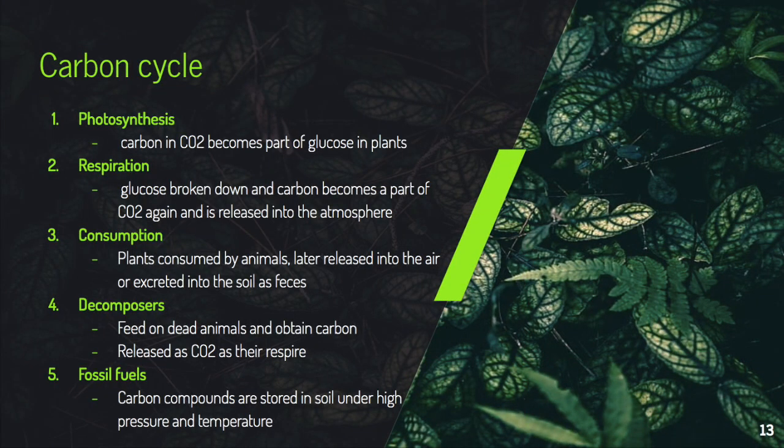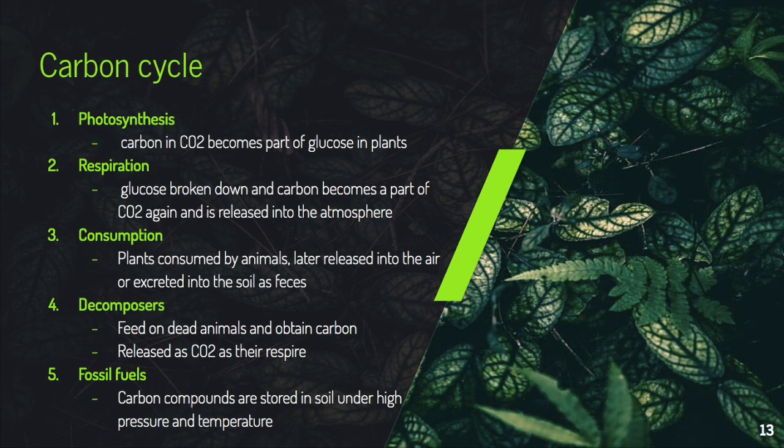Next is the carbon cycle. There are 5 main stages, them being photosynthesis, respiration, consumption, decomposition, and fossil fuels. During photosynthesis, carbon dioxide becomes part of glucose in plants. However, in respiration, glucose is broken down and carbon becomes a part of carbon dioxide again. It is later released into the atmosphere.